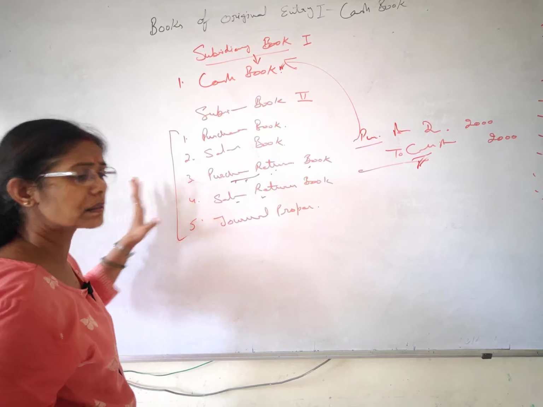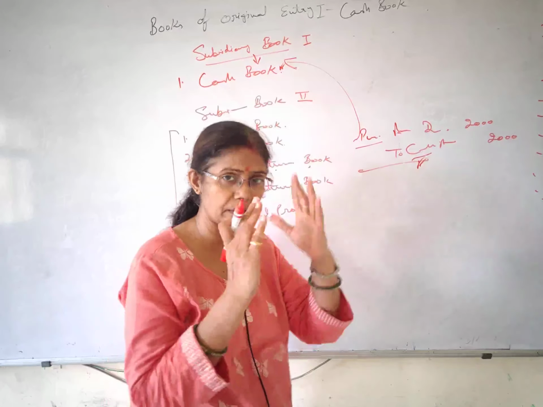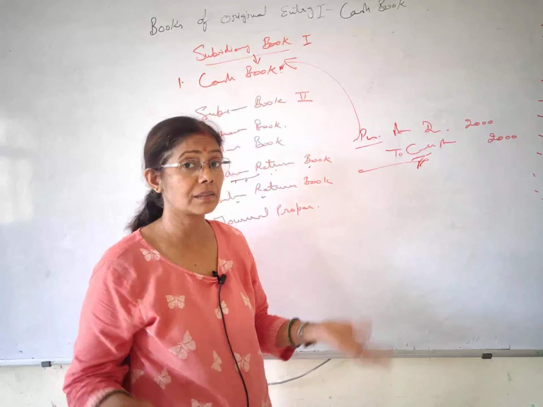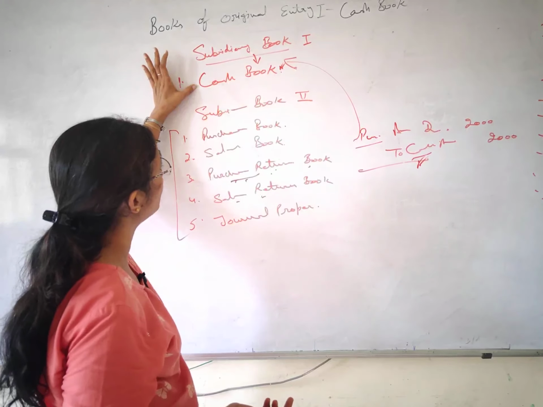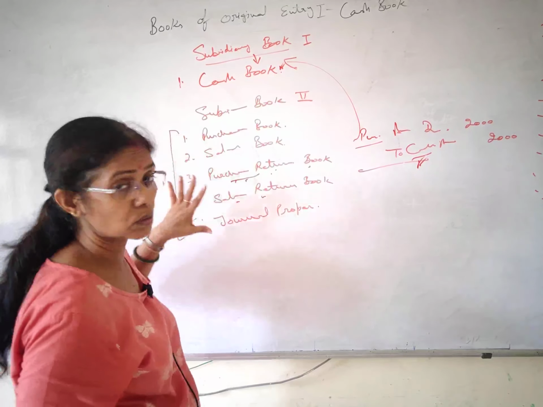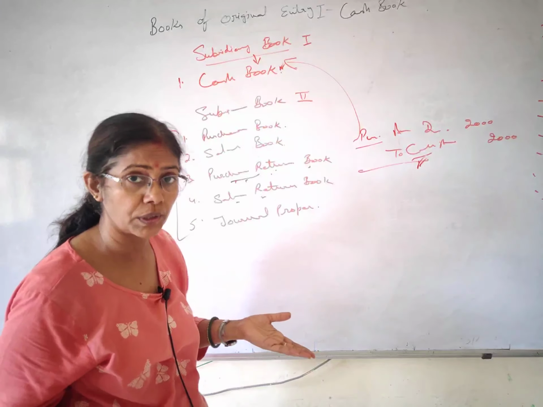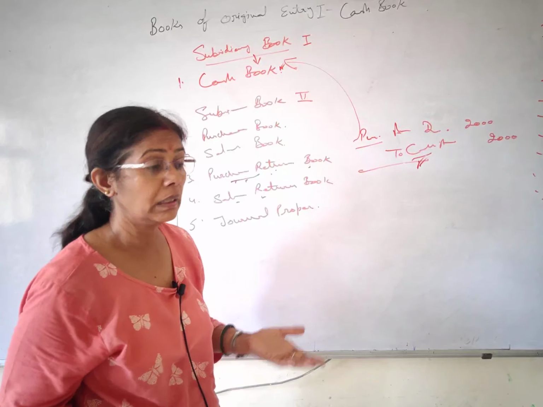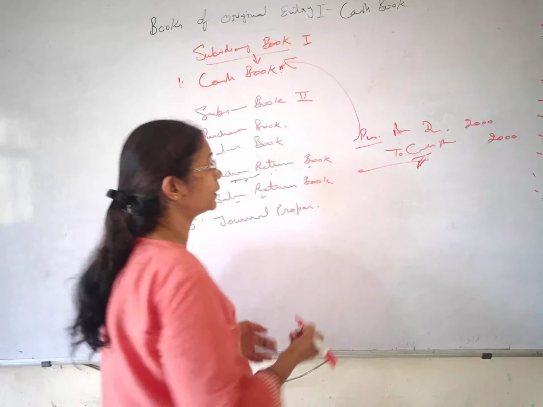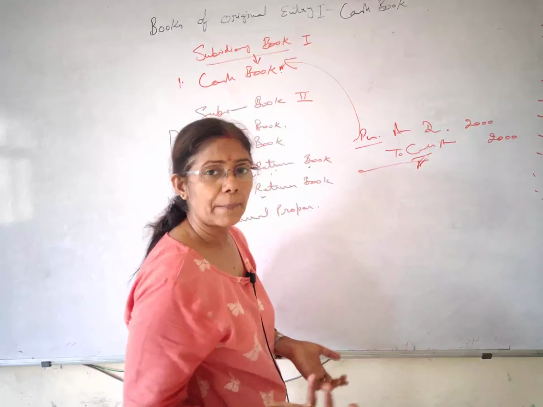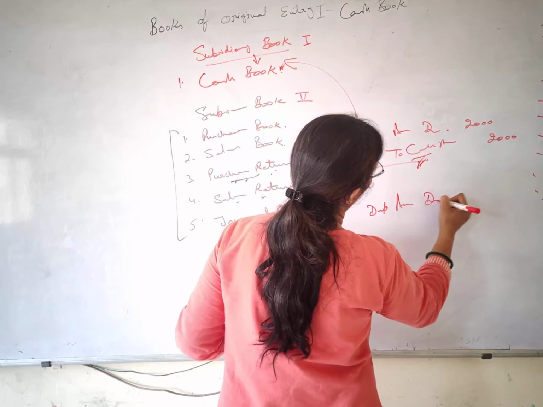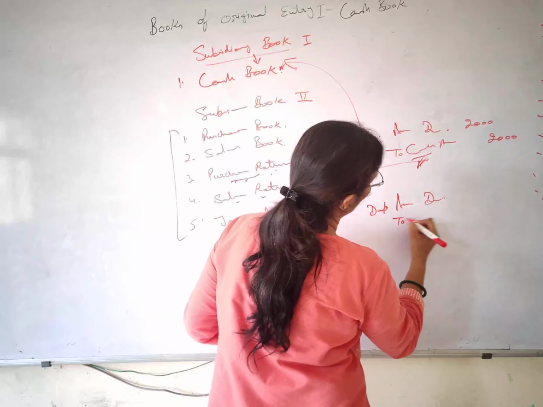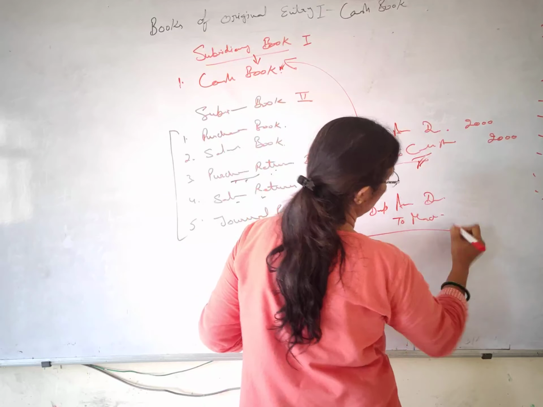Now at last, there are certain transactions that don't go in any of these books. It's not going in the cash account, it's not purchases, it's not sales, neither any kind of return. Then where does this go? For example, charge depreciation on machinery. The entry you know very well, depreciation account debit to machinery.